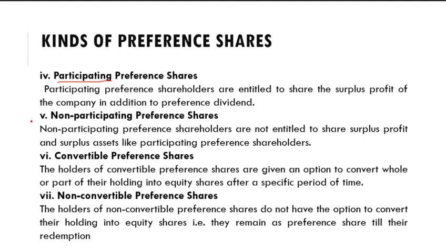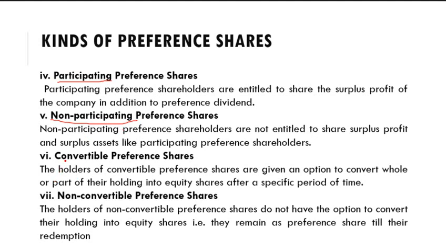The next case is non-participating preference shares. Here, they don't have any participation in the surplus profit. These shareholders will not be entitled to share surplus profit and surplus assets like participating preference shares. So they will be getting only the fixed rate of return or the fixed dividend, but the participating preference shares will be getting the surplus profit along with the predetermined dividend.